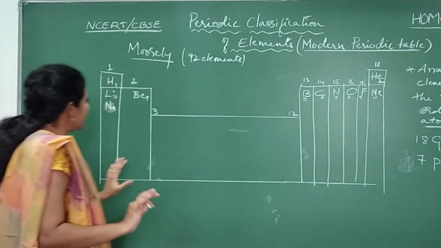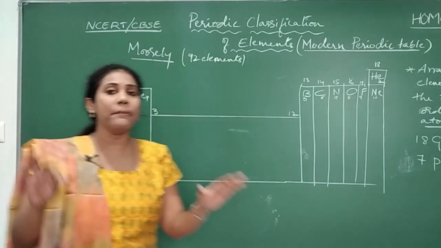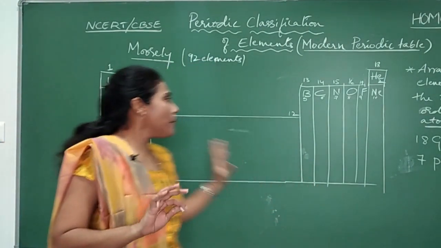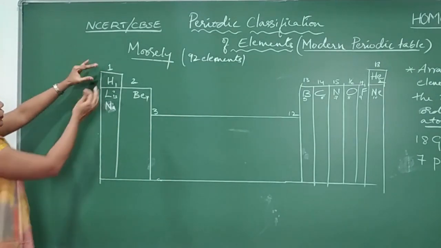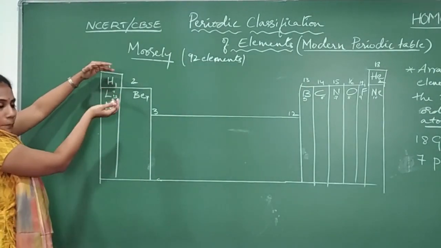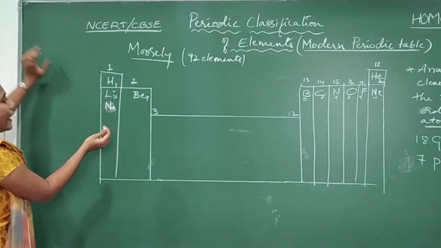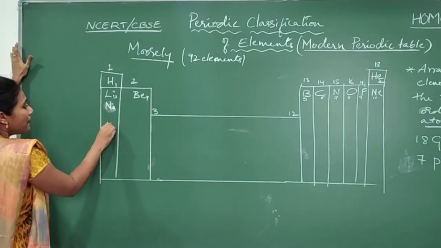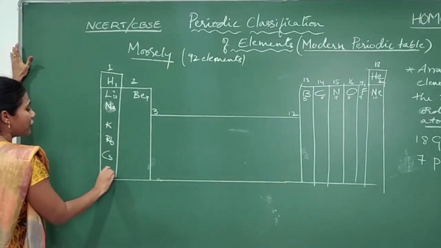Okay, and let us try to fill in the elements which are necessary to remember for the 10th standard. Okay, so we will fill in the maximum elements. In group number 1, hydrogen comes in the topmost position, later lithium, sodium, okay, and after that potassium, rubidium, cesium and francium.